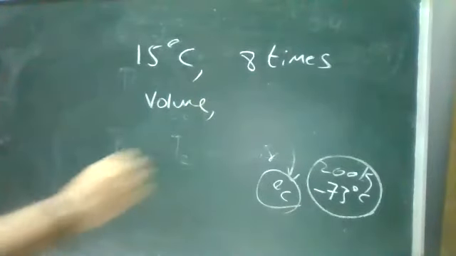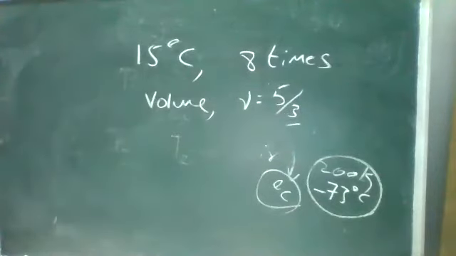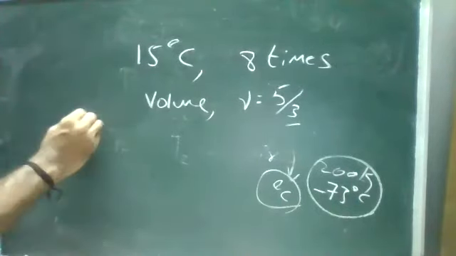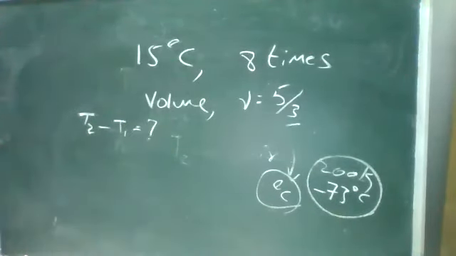Gamma is equal to 5/3. I'll repeat the question. Calculate the fall in temperature of helium at 15 degrees Celsius, when it is suddenly expanded to 8 times its volume, given gamma is equal to 5/3. Here we need to find the fall in temperature, which is the change in temperature, T2 minus T1. T1 is given as 15 degrees Celsius, so convert into Kelvin.